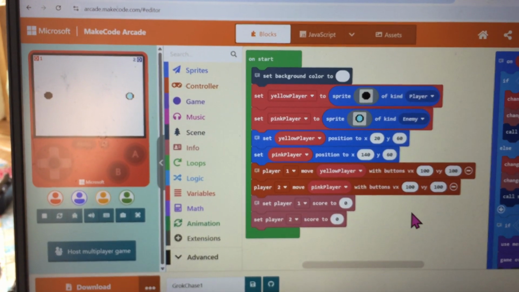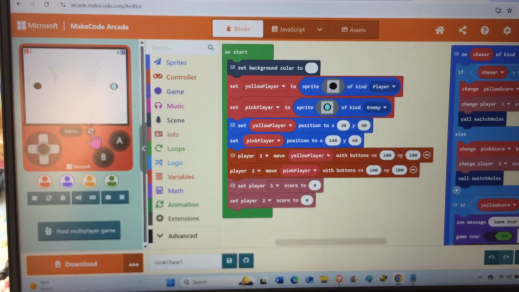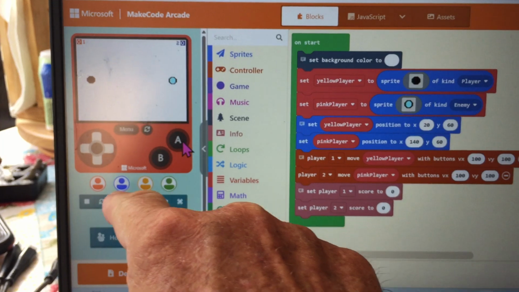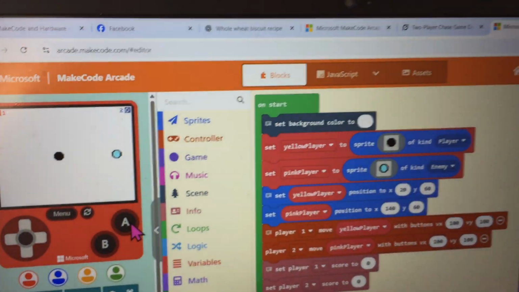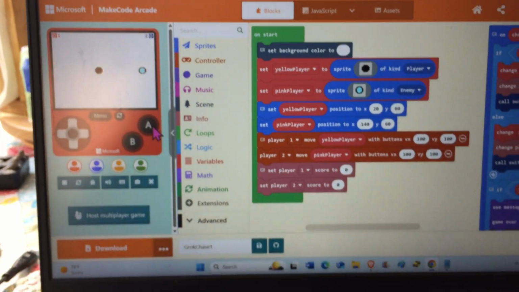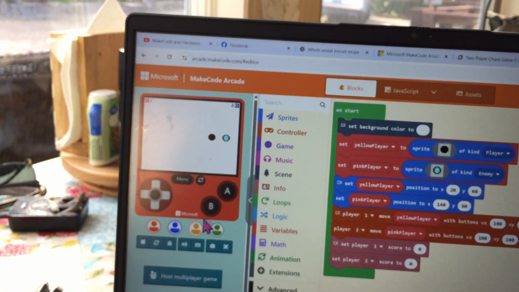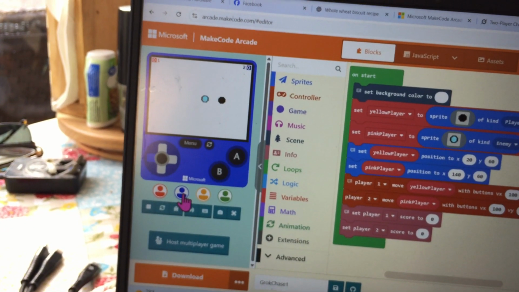Let's see how this game works, if it does work. Notice it's called multiplayer. When I change this, it changes which player moves.